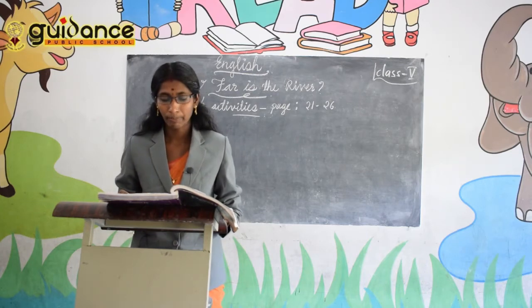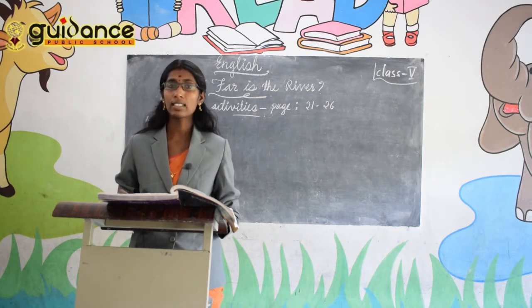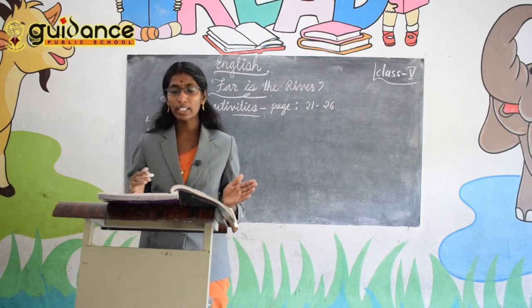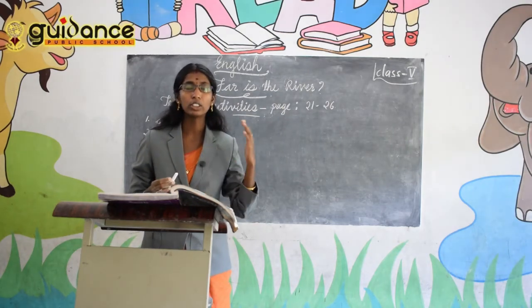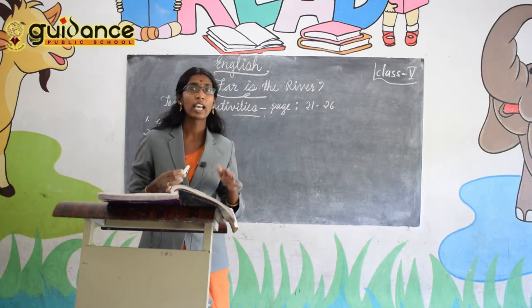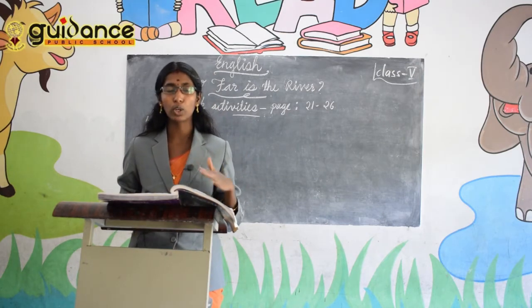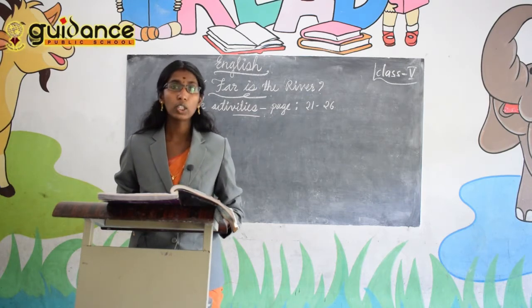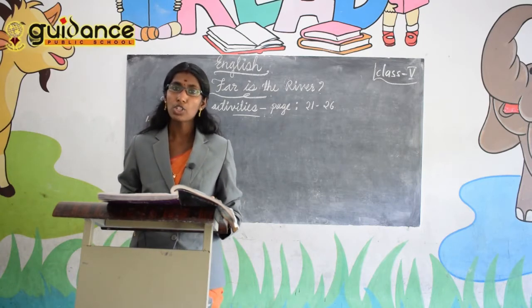Then second, the boy would have to walk 14 miles to the river and back. No, that is false. Then the third one, the boy had walked a long distance before. Is it true? No, because before that the boy never walked more than 1 mile. So that boy is going to walk a long distance. So the sentence is false. Fourth one, the woodcutter was worried about the boy. True or false?